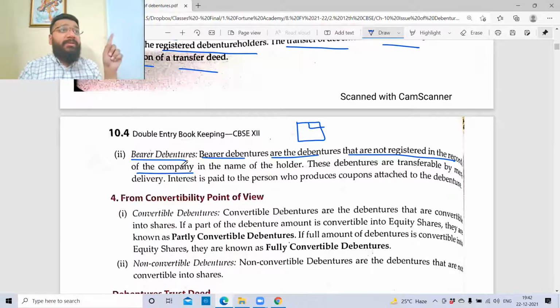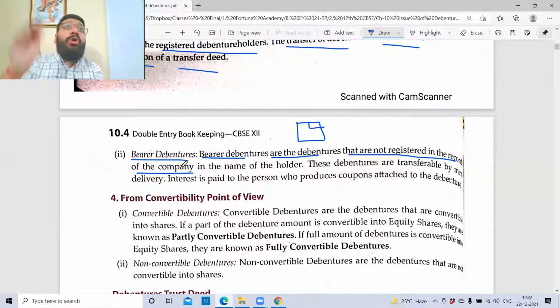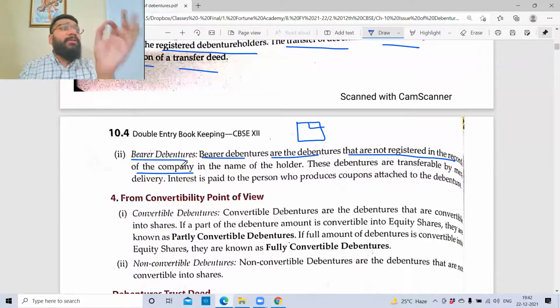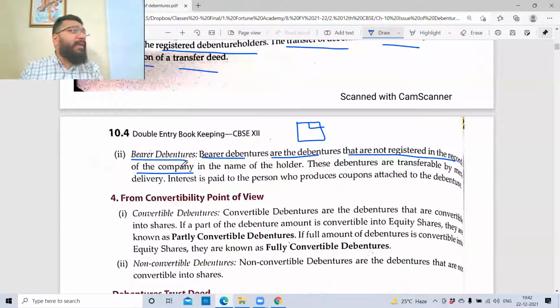That is registered debentures. In case of bearer debentures, your name is not mentioned anywhere in the record. Whoever is producing the coupon or the certificate will get the money. So the company will not know who is the real person who initially gave the money. The debenture is transferred merely by handing over the document. If the debenture certificate is in my name, I can hand it over to Rakshita and collect 10 lakh rupees from her.